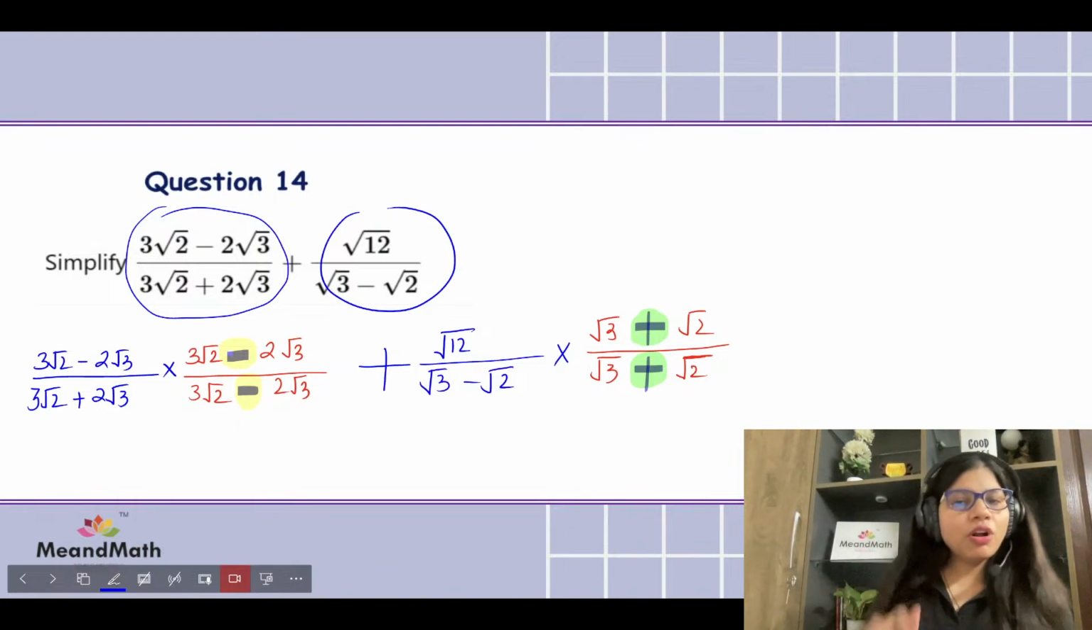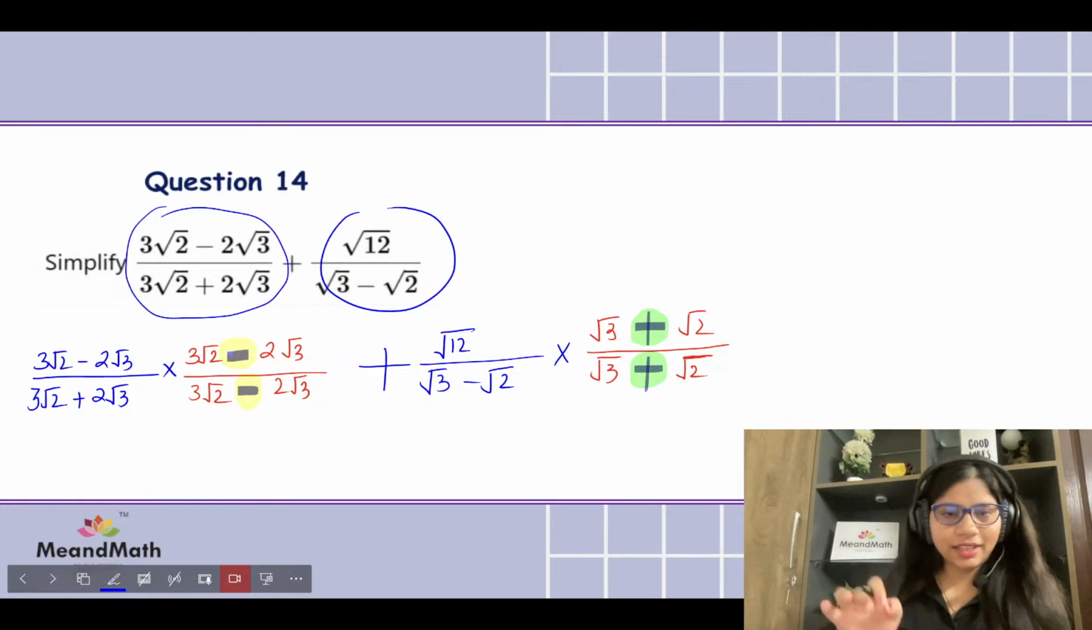Let me solve and you also solve. Let's see who's going to be winning this. So on the mark, get set, ready, steady, go.